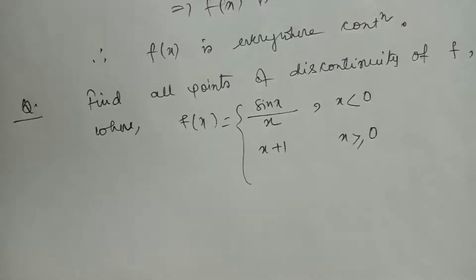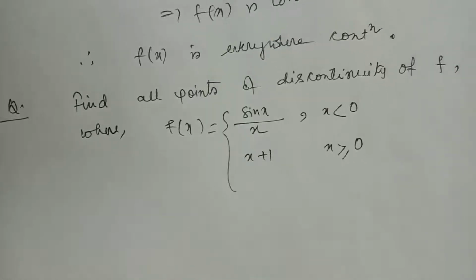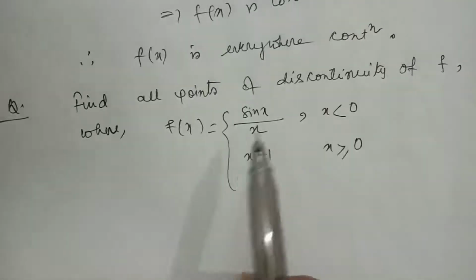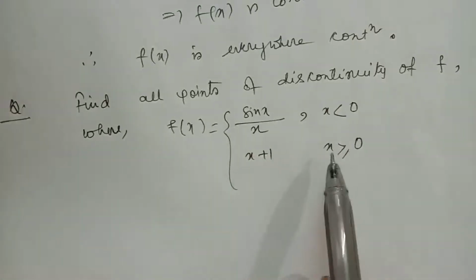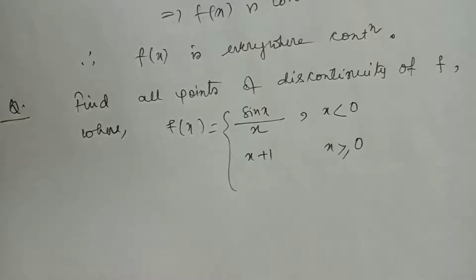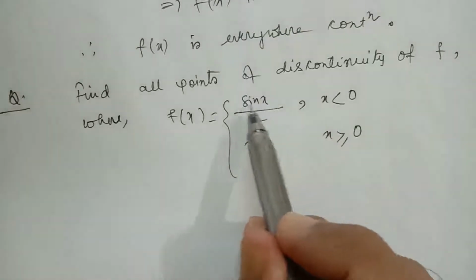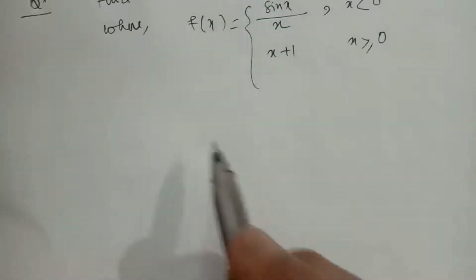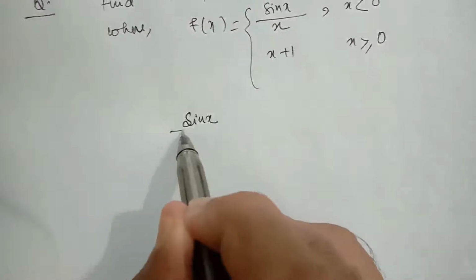Our next question is, find all points of discontinuity of f where f(x) equal to sin x by x when x is less than 0 and x plus 1 when x is more than 0. Now you can see sin x, the sine function, is everywhere continuous.